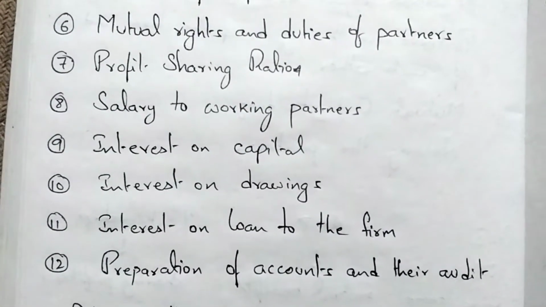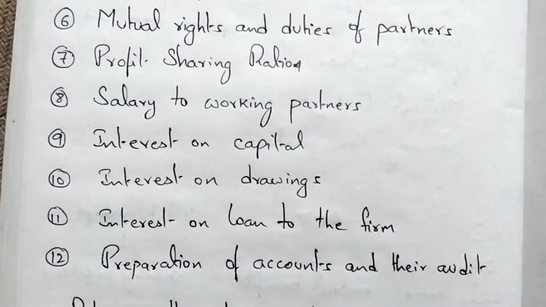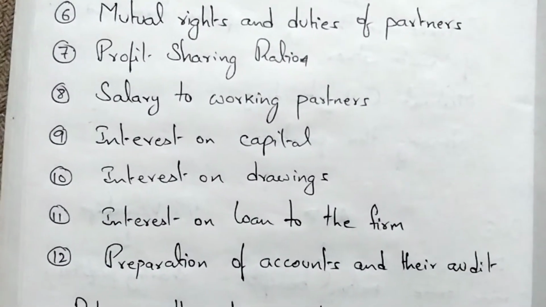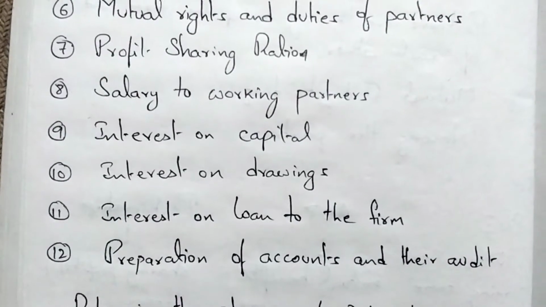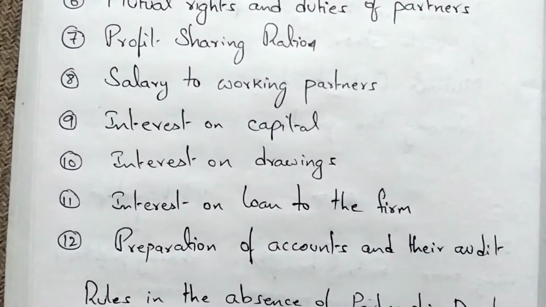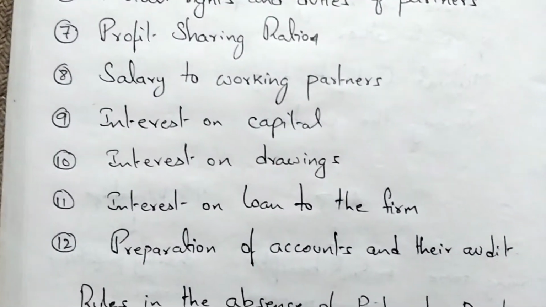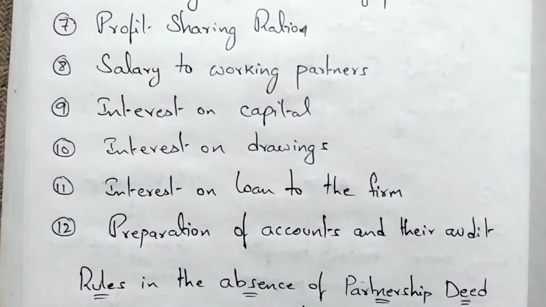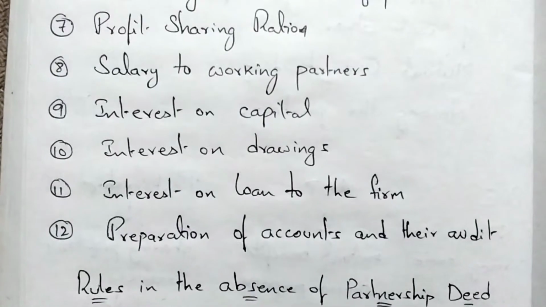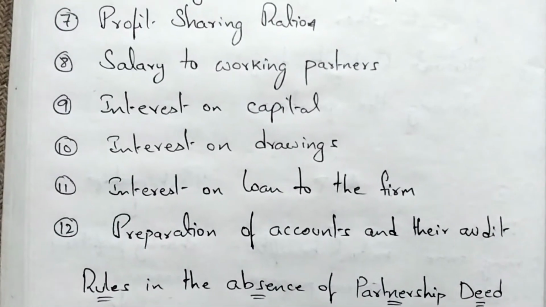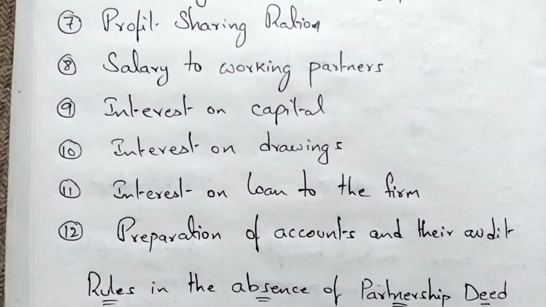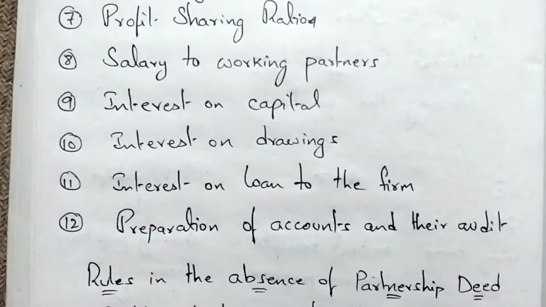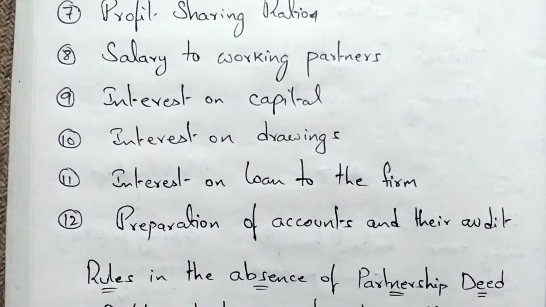Why? Because as per section 40B of the Income Tax Act 1961, the deduction for interest on capital is only 12%. If you have given 20%, the deduction under section 40 clause B is allowed only up to 12 percent. That's why many people will tell you interest on capital will be only 12%, but you can allow more, but the deduction will not be available.